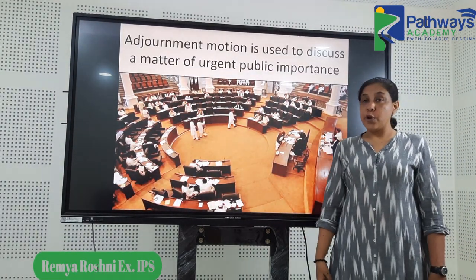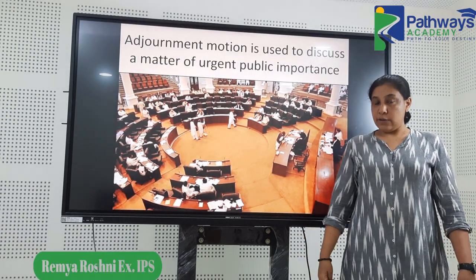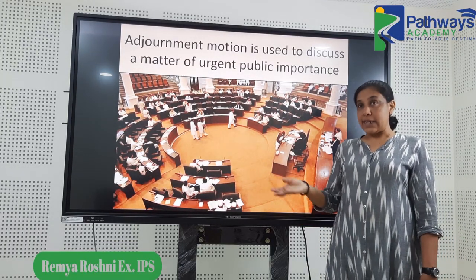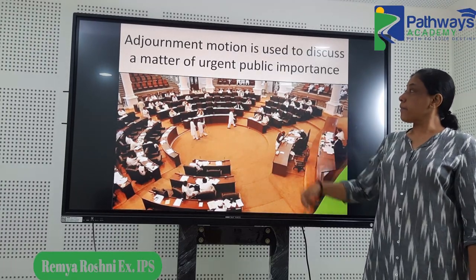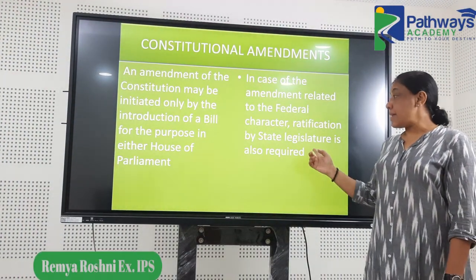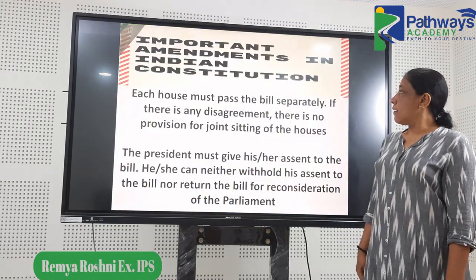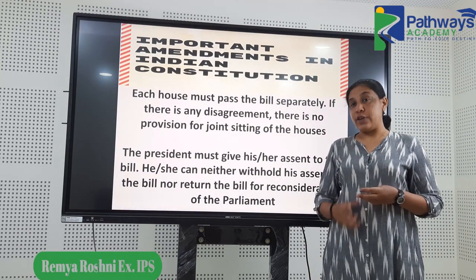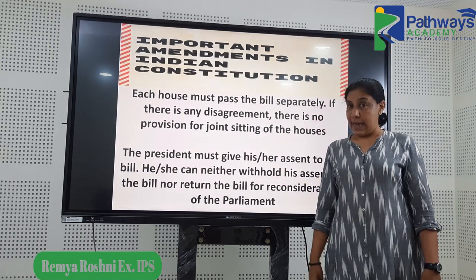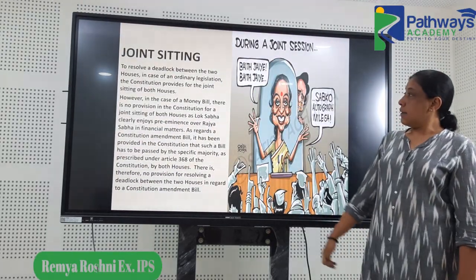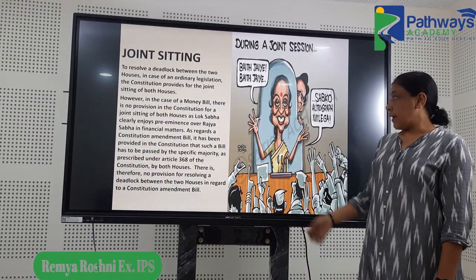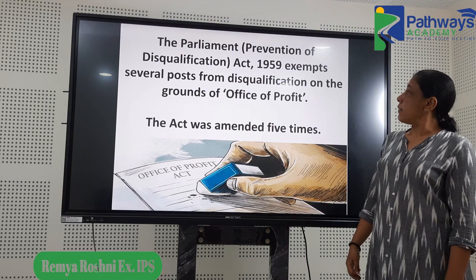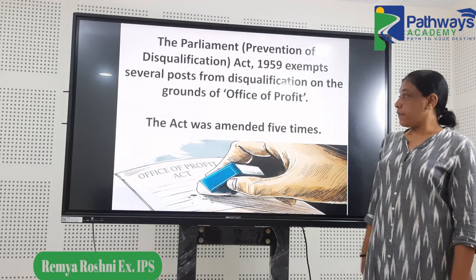Adjournment motion. So you should know about all the other kind of motion. There are the calling attention motion, etc. So you should know about all these things and you could possibly get a question from any of them. So the constitutional amendments, there were questions. Then the important amendments, there are 3 types of constitutional amendment bills and you should know about that. Then the joint sitting of Parliament, what are the occasions? Then the Prevention of Disqualification Act, so that was another question.